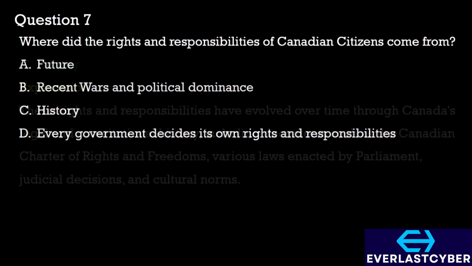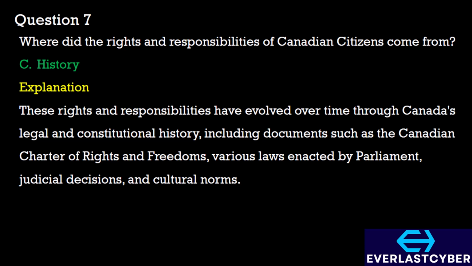We'll be going with option C. These rights and responsibilities have evolved over time through Canada's legal and constitutional history, including documents like the Canadian Charter of Rights and Freedoms, various laws enacted by parliaments, judicial decisions, and cultural norms. The historical development of these rights and responsibilities has shaped the framework of Canadian citizenship and governance.